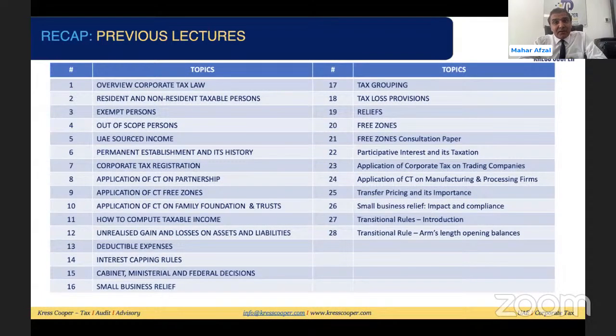And the last two lectures were on the transitional provision, where we discussed introductions and the arm's length principle.